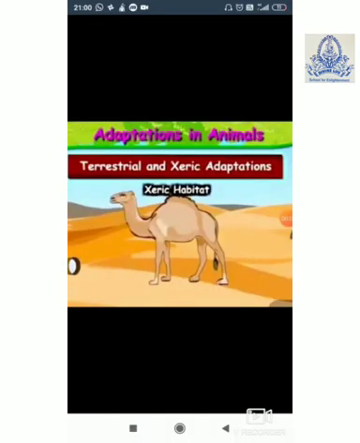Now you can easily see in this picture. This is about adaptation in animals. As we have done in adaptation in plants, what are the plants that grow in the hot areas, cold areas? We have done this earlier also. In desert areas, those plants that grow are called xerophytes. That means terrestrial animals, animals that live on land. Among them comes the camel.